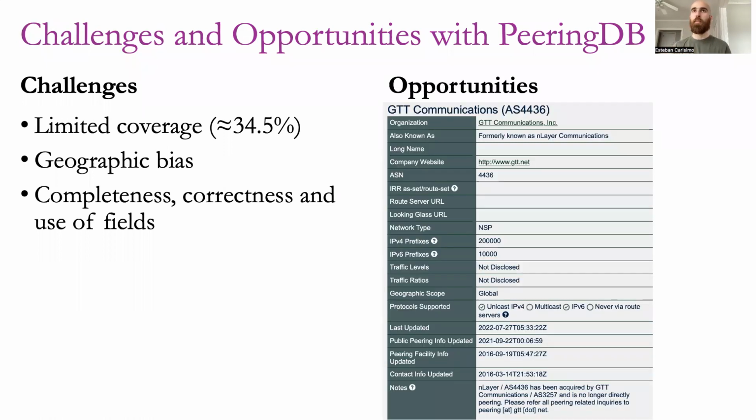And this is one example of a PeeringDB record. This is for GTT, AS4436. And we can see multiple opportunities here. The very first one is that all PeeringDB records have an organization ID for the networks. This means that organizations can group together all ASes under the same organization ID.